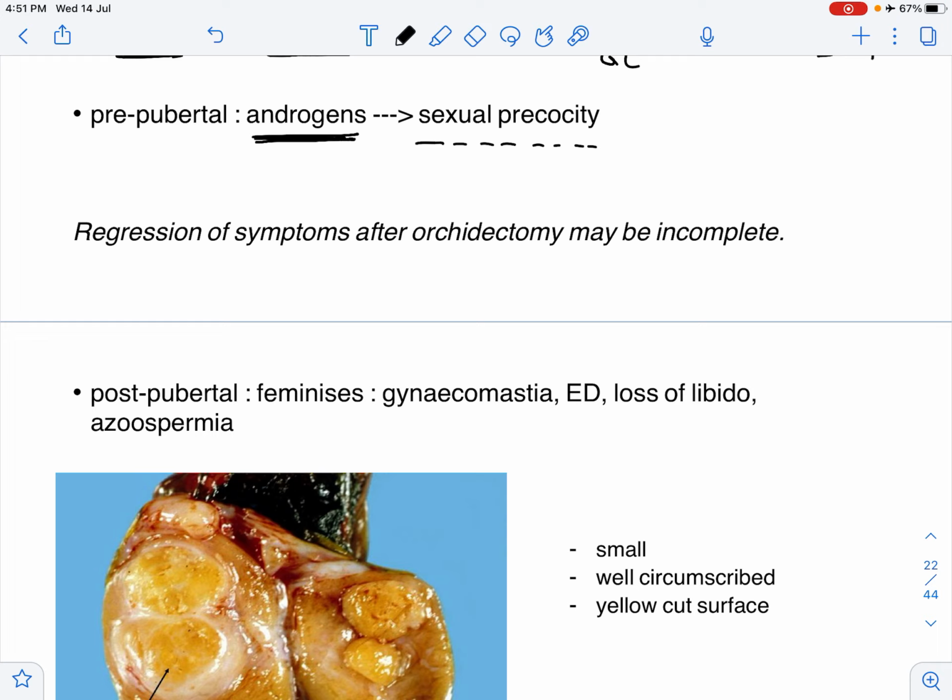The mother then asks, after you remove the tumor, will these symptoms of sexual precocity, that is his very heavy voice and his facial hair, go away? Then you'll have to counsel the mother that no, the regression of symptoms may be incomplete. Now, on the other hand,